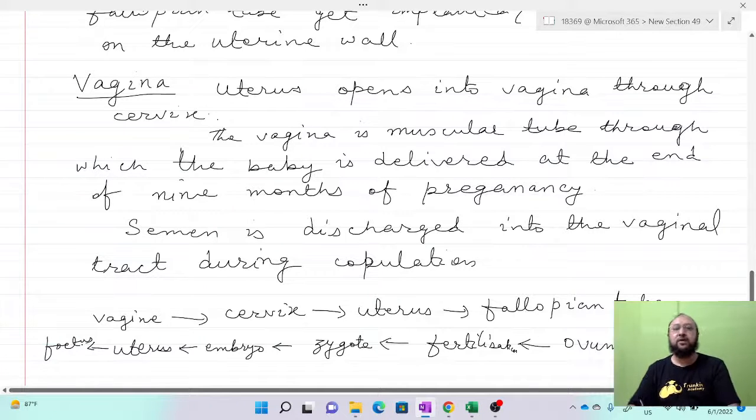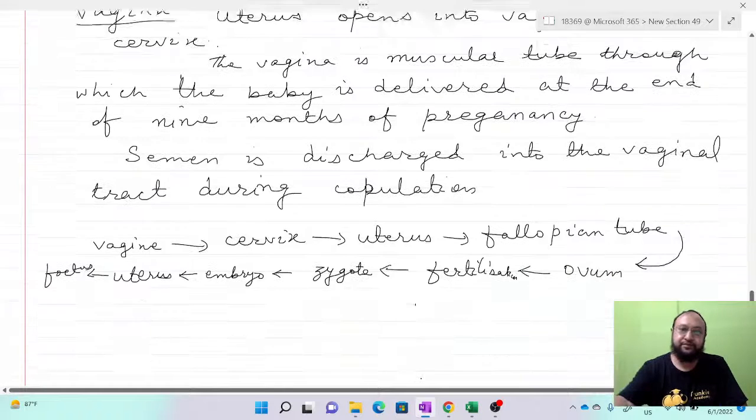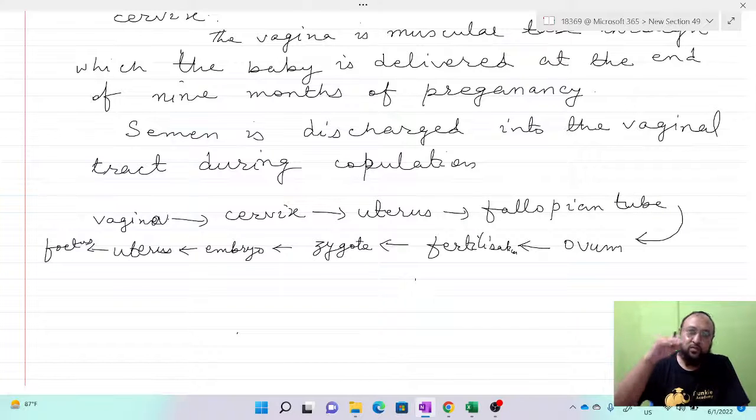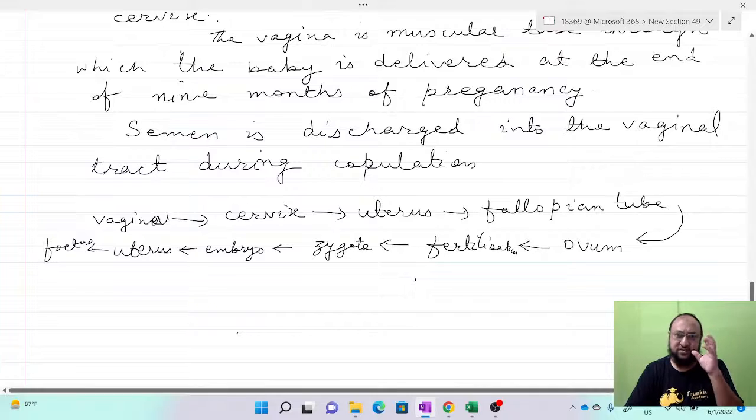Okay, so this is how it takes place. The sperm travels. The sperm has the capability to swing and to move. It's motile, and there are some structures and molecules that help in the motility of the sperm